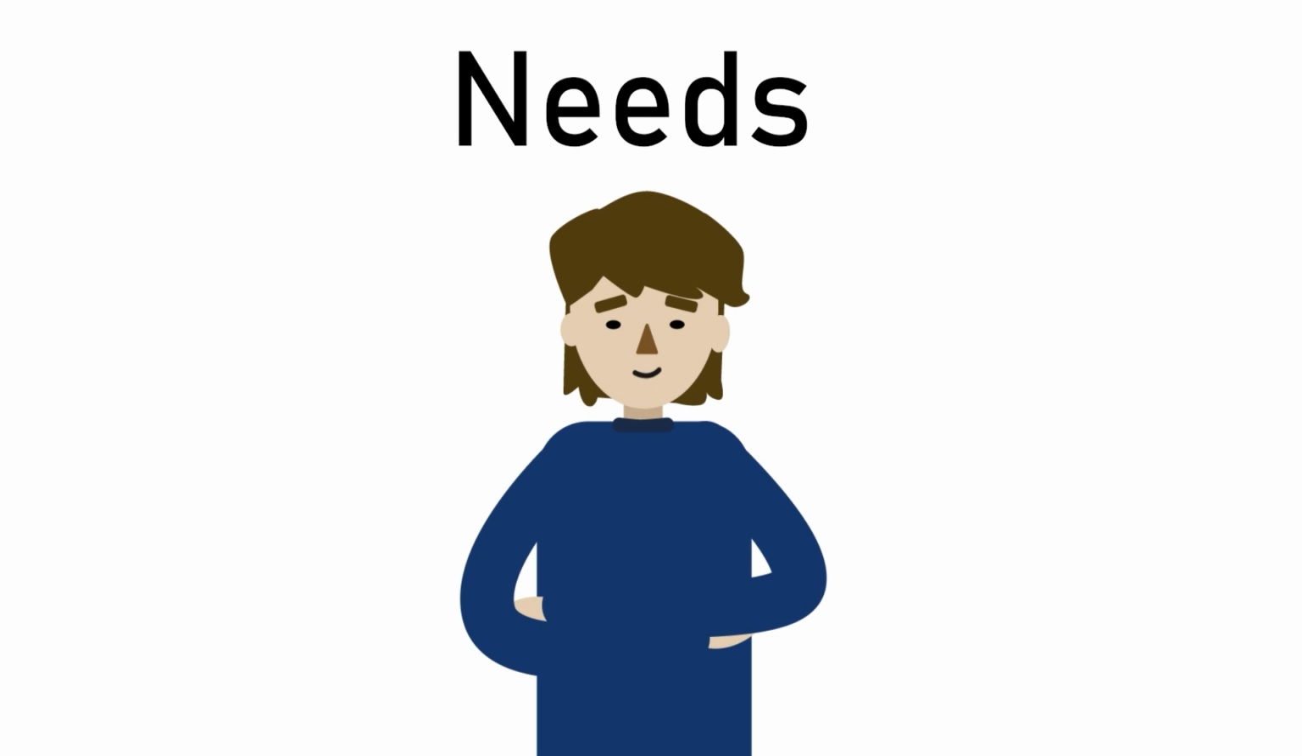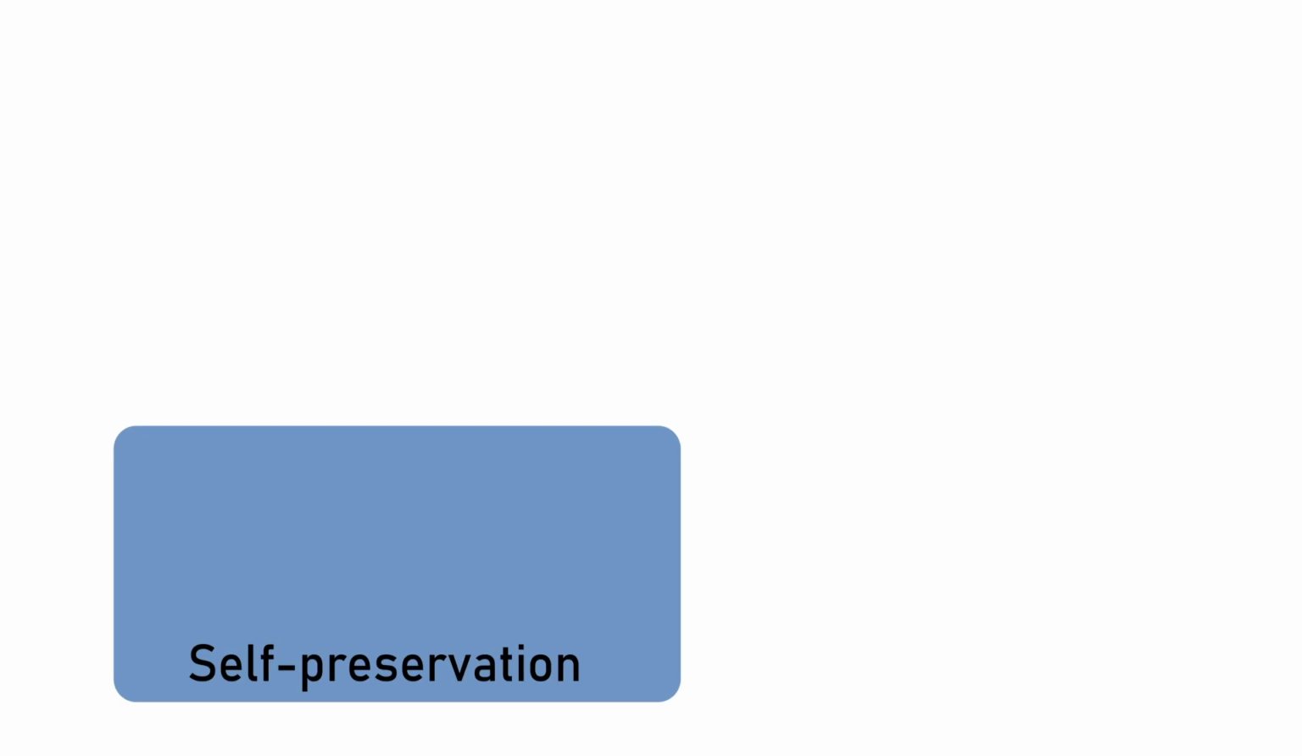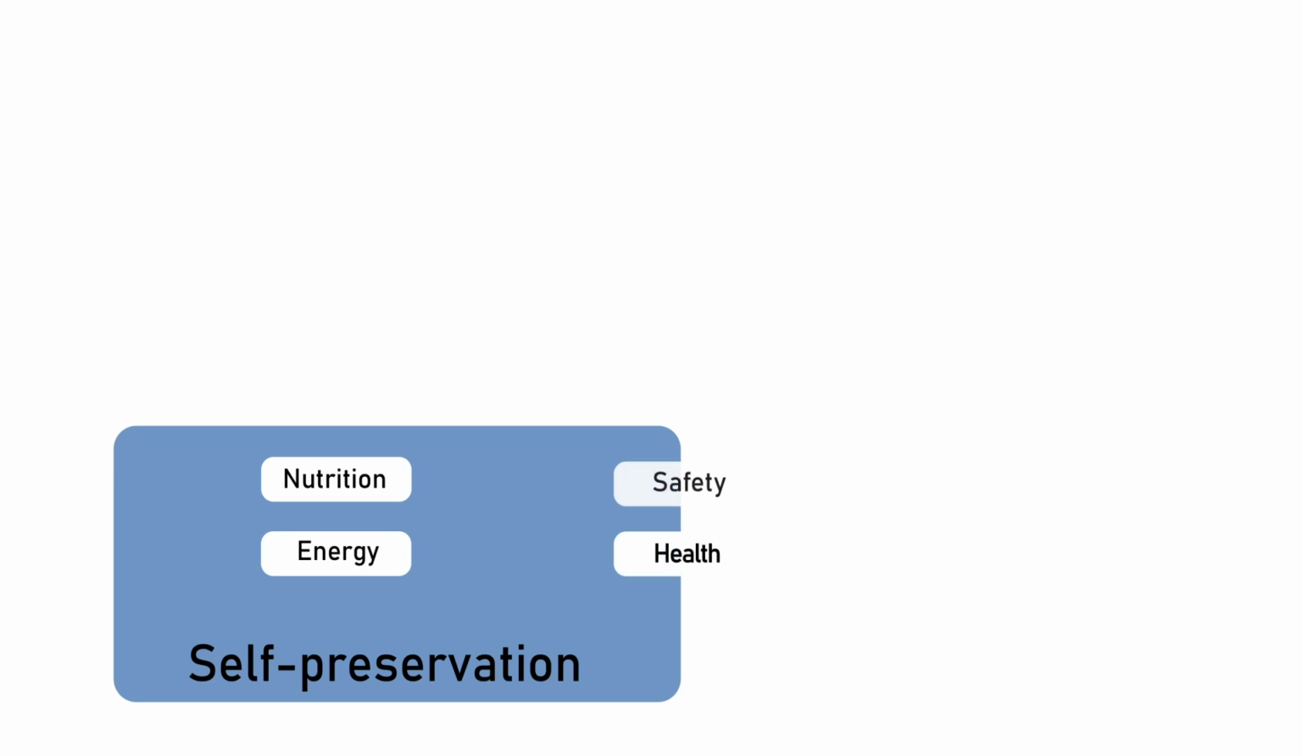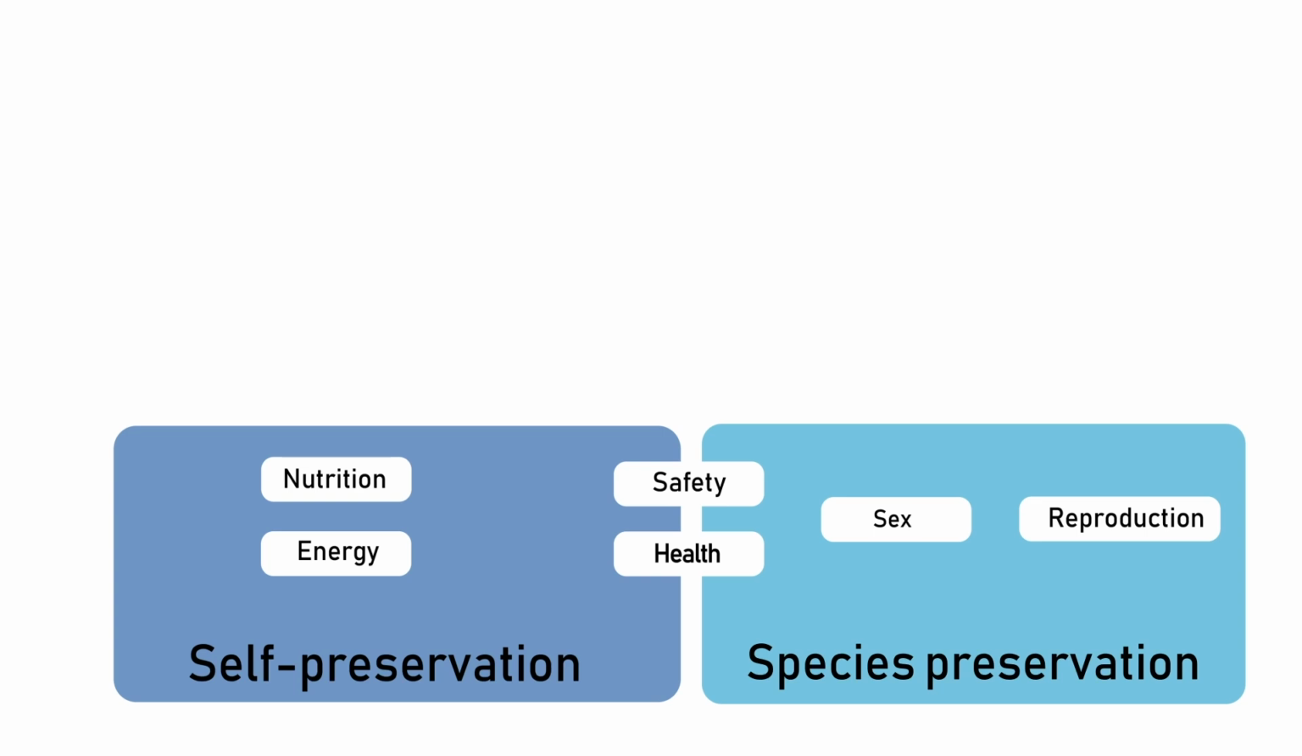When our needs are met, we feel well. When our needs are violated, we suffer. Evolution controls us through positive and negative emotions. The instinct for self-preservation, which we inherit in our genes, drives us to consume food, to conserve energy, and to ensure our health and safety. Our sexual drive and the desire for reproduction ensure the preservation of the species.